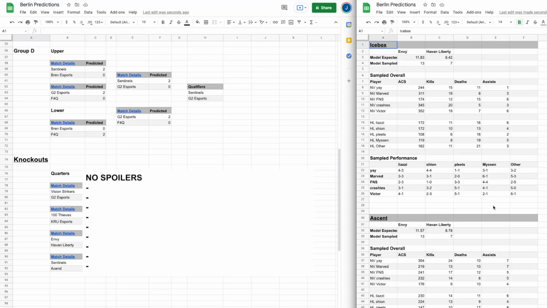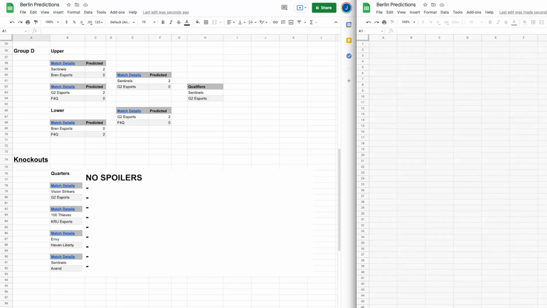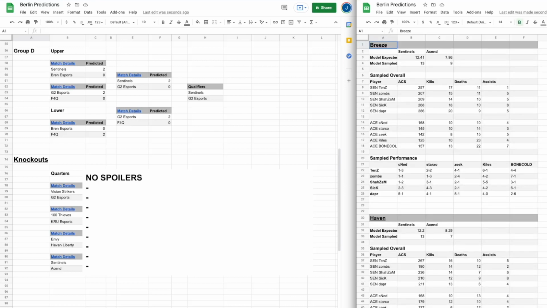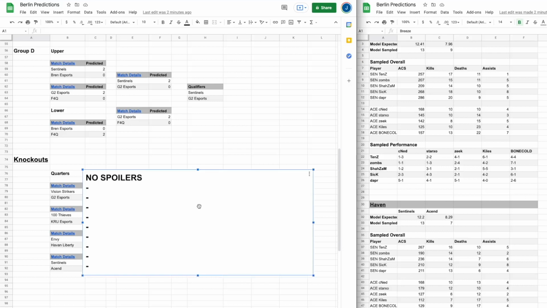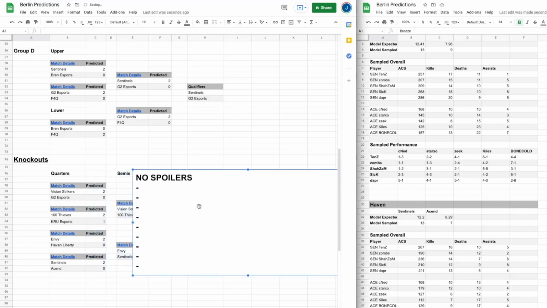In the bottom half of the bracket, Envy takes a comfortable 2-0 win over Havon Liberty, with Victors and Crashies carrying game 1 and then Ye carrying game 2. And in the last quarterfinal game, Sentinels has a relatively comfortable 2-0 game, with Dapper completely shutting down CNED both games to knock out Ascend. The bracket now looks like this.